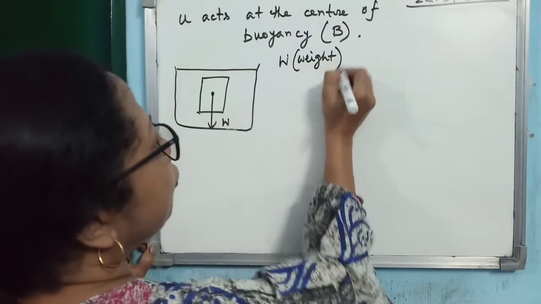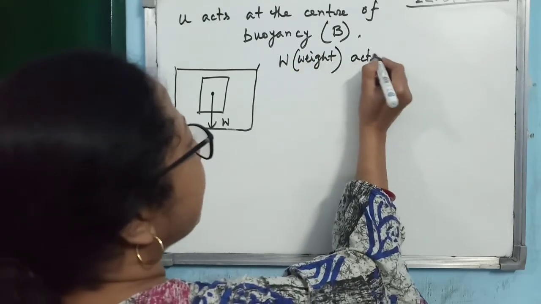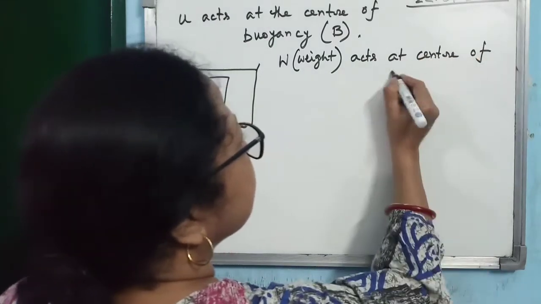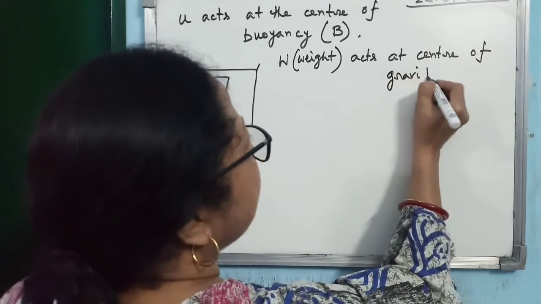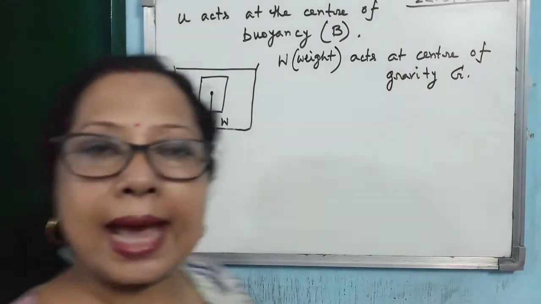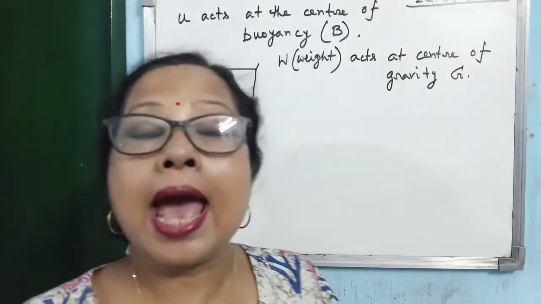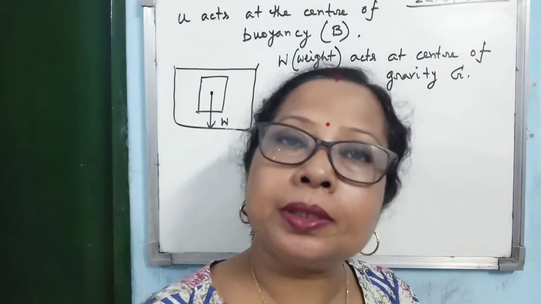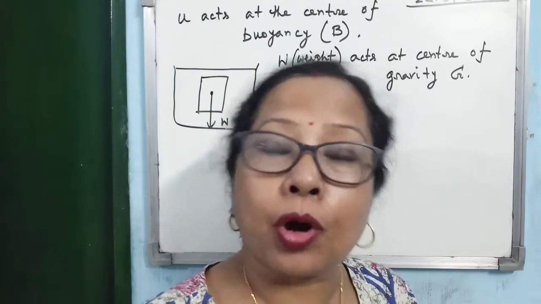You know that weight of the body acts at center of gravity, G. This is the point you have to remember. Weight acts at which point? Weight acts at center of gravity. And the upthrust acts at which point? Upthrust acts at center of buoyancy.